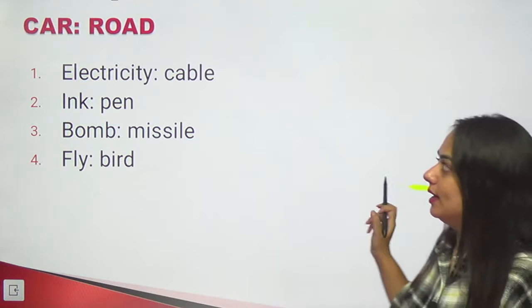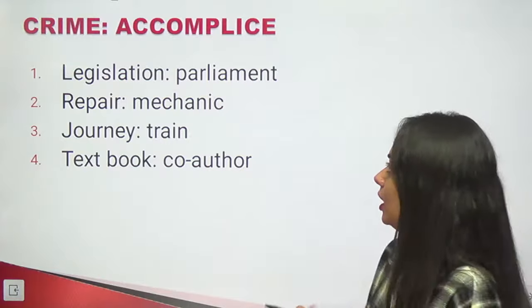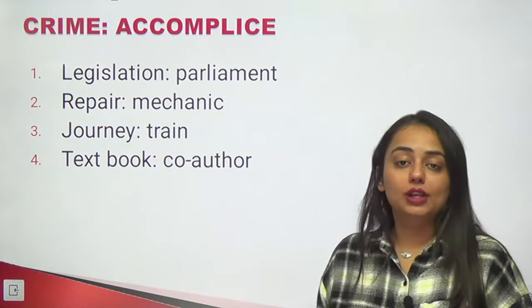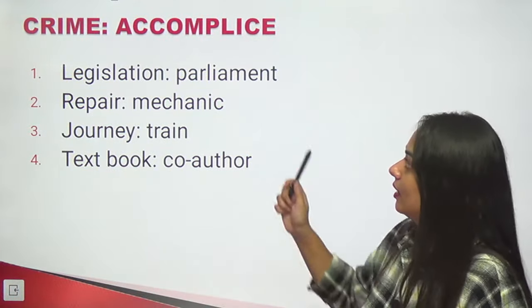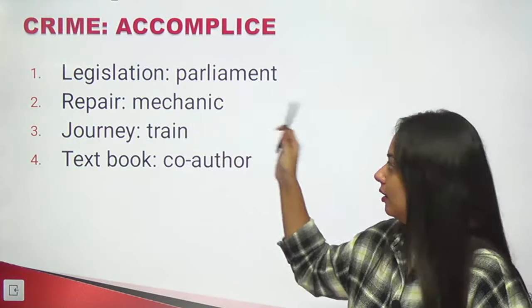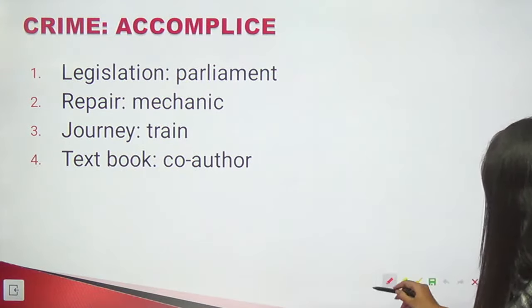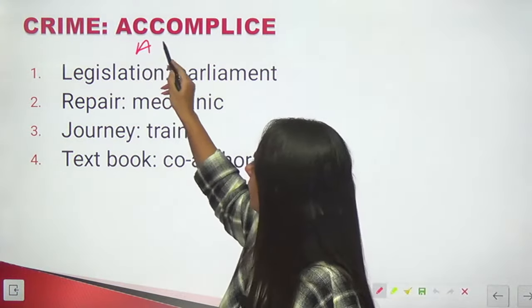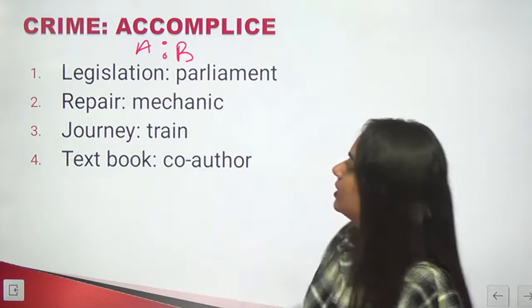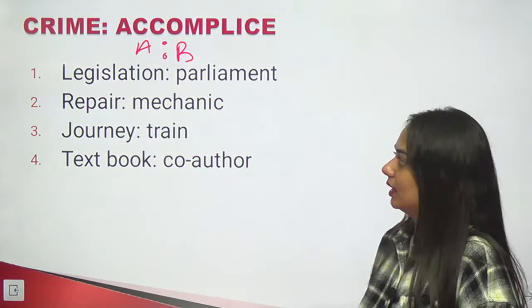I hope you are all listening carefully and you are all able to understand it, and you will practice these questions. Crime is to accomplice. Similarly, A is to B. Can you find out a similar kind of relationship?